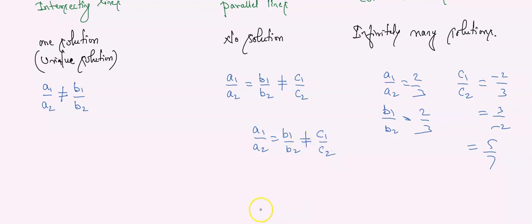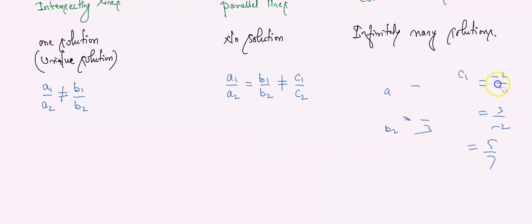If this type of condition is satisfied, then we can say that the given pair of lines, they have how many solutions? No solution. Which type of lines do they exist as? Parallel lines. That's it. समझ में आ रहा है? Understood? Compulsory you will get one question based upon this condition, children.